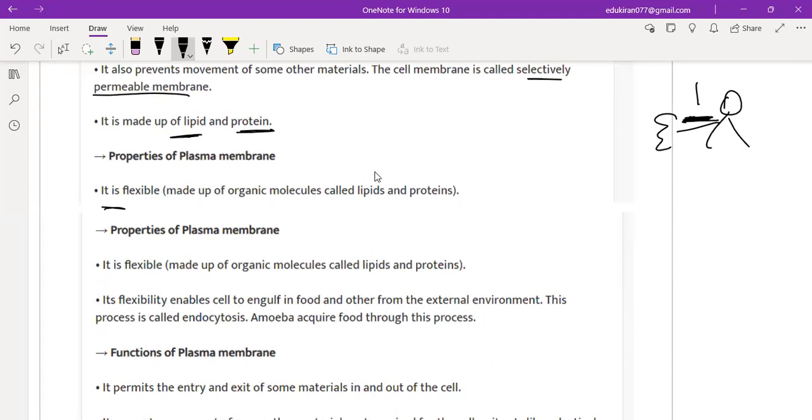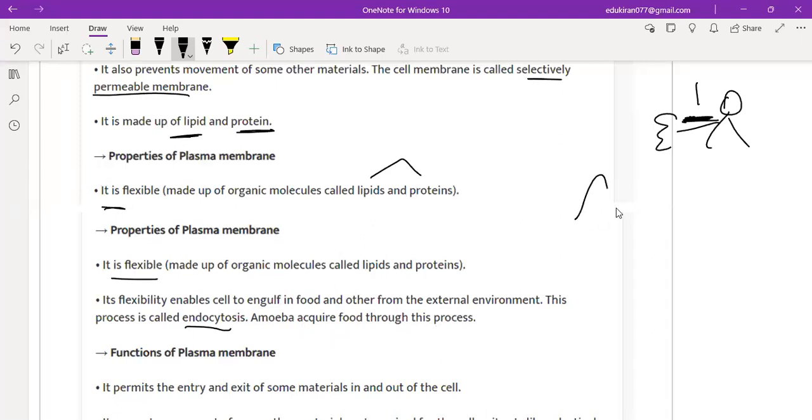Now, properties of plasma membrane: it is flexible. It is made up of organic molecules like lipid and protein, so it is flexible. You know, our skin is also flexible. Similarly, the plasma membrane is also flexible. Its flexibility enables cells to engulf food and other material from the external environment. This process is called endocytosis. Amoeba acquire food through this process.